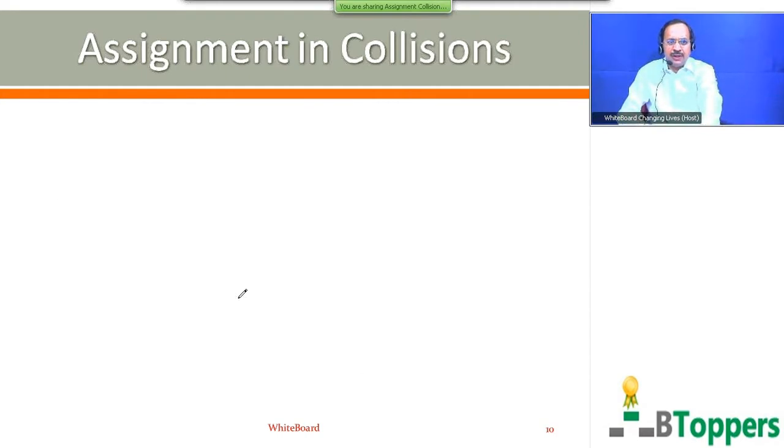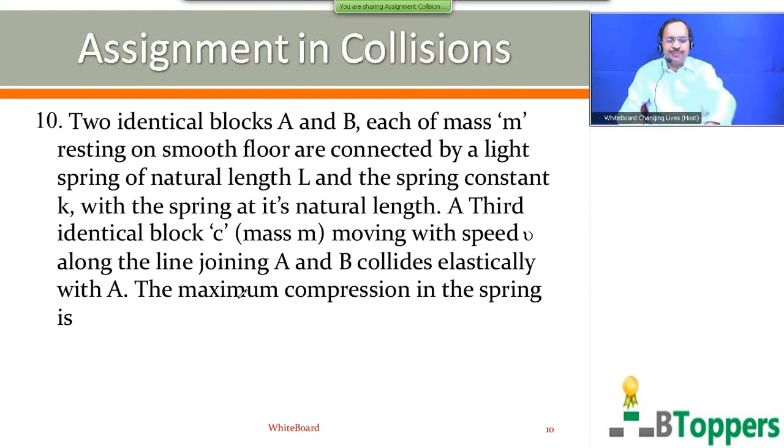Now next look at the question number 10. Two identical blocks A and B, each of mass m, resting on a smooth floor, are connected by a light spring of natural length L and spring constant K, with the spring at its natural length. The third identical block C, mass m, moving with speed v along the line joining A and B, collides elastically with A. The maximum compression in the spring is.